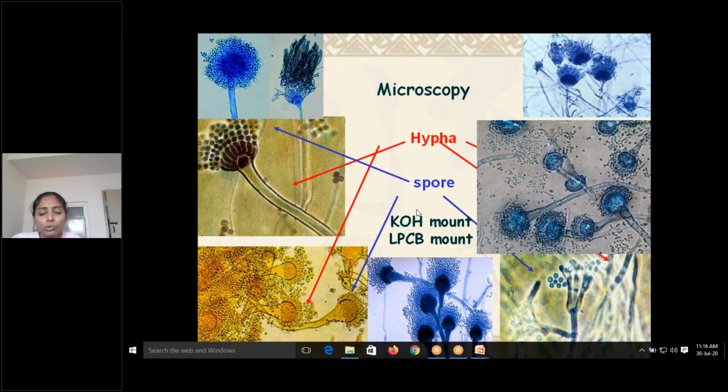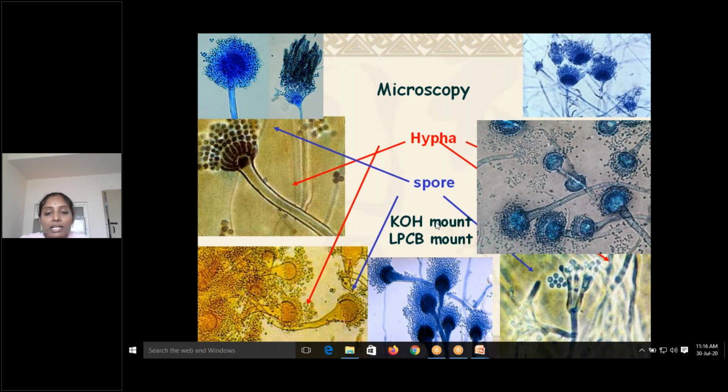If you have a lung lesion, you can use sputum or bronchial wash, whatever it is. If you suspect urinary involvement, you can go for urine. In keratitis, an eye infection, usually we get conjunctival scrapings. You put them on the slide, put a drop of KOH or LPCB, put a cover slip and see. It can also be skin lesions, anything. A small amount of the lesion you can also try to culture to grow the organism.